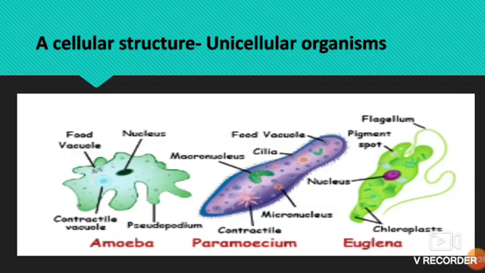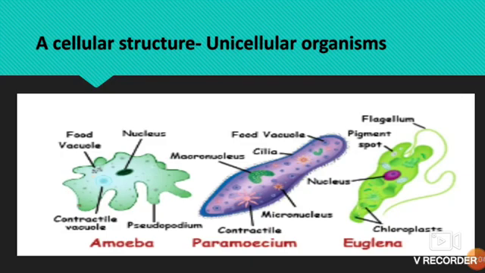The living things which are made of a single cell are called unicellular living things. So some living things are made up of only one cell. So they are called unicellular living things. Uni means one. For example, amoeba, paramecium, euglena. So in the picture you can see amoeba, paramecium and euglena.